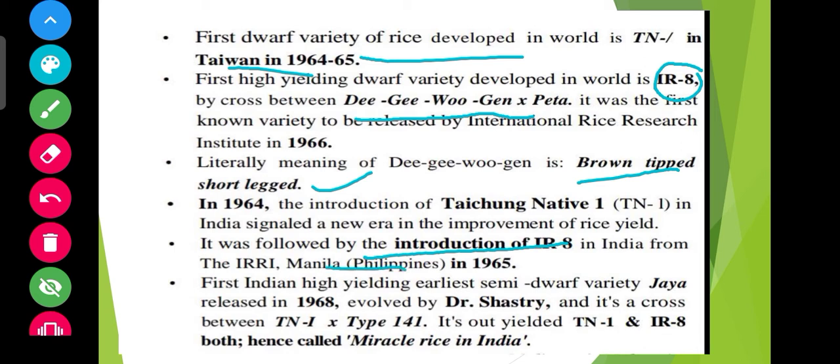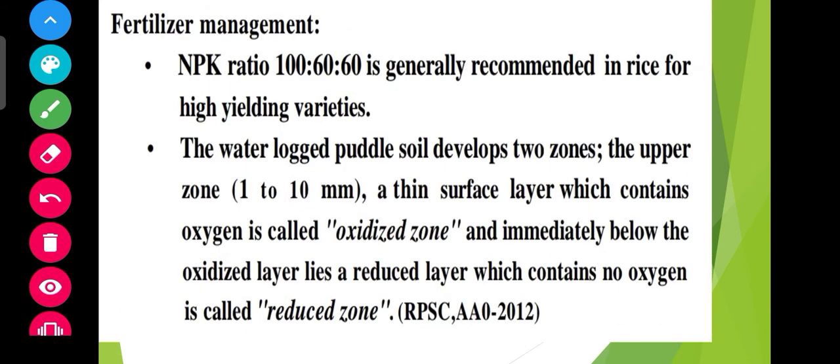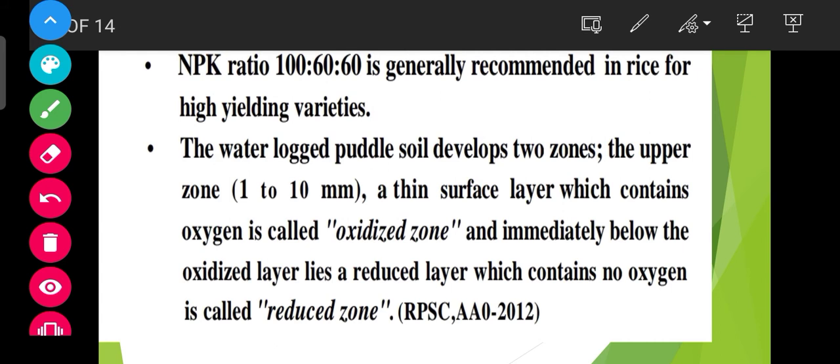The first Indian high-yielding, earliest semi-dwarf variety released was Jaya. Jaya is also known as miracle rice in India. You can understand that Jaya is a woman's name, and women are always a miracle, whether it is mother or wife or sister or anyone. Okay, so for production we need fertilizer also, right?